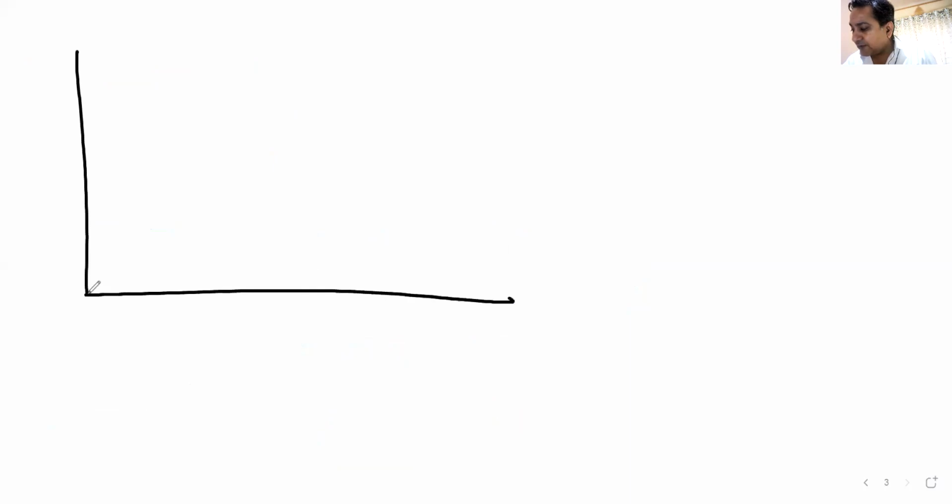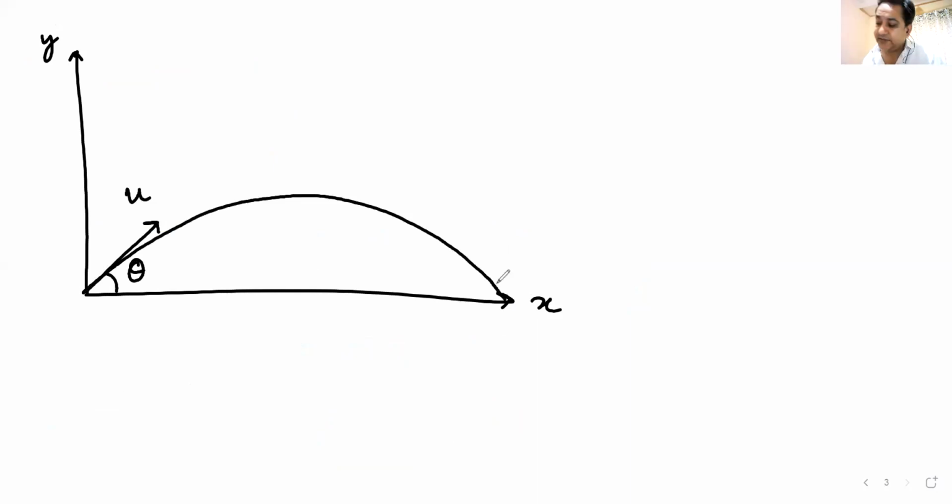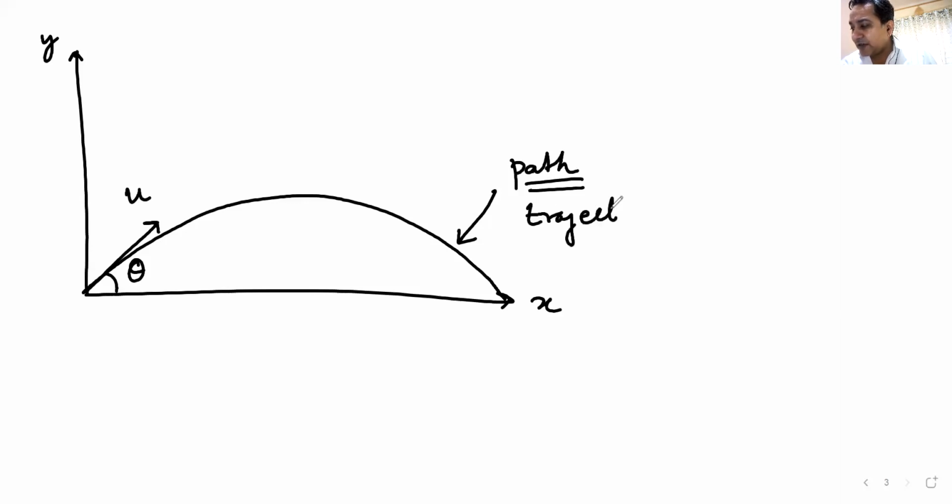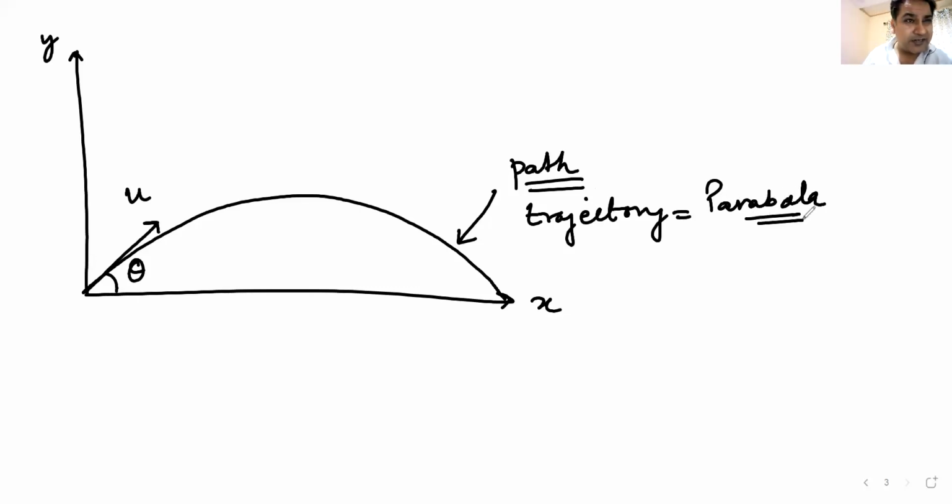See, this is my x-axis, and this is my y-axis. I throw a ball or a stone like this at an angle theta. It goes like this and it comes down like this. Now this is the path that this body follows. This path is also known as the trajectory of the projectile. Am I clear? The trajectory of this projectile is a parabola. You must be aware of the term parabola. A parabola is a conic section.